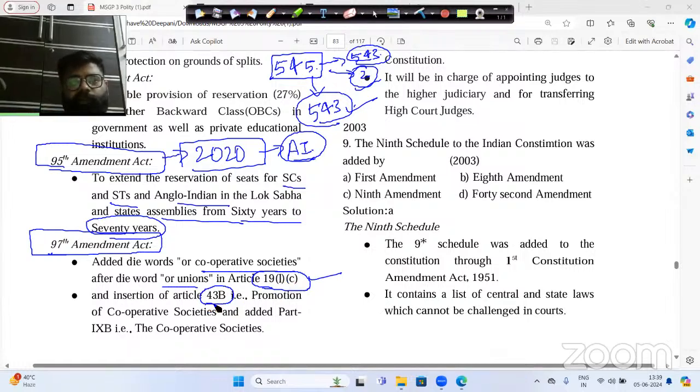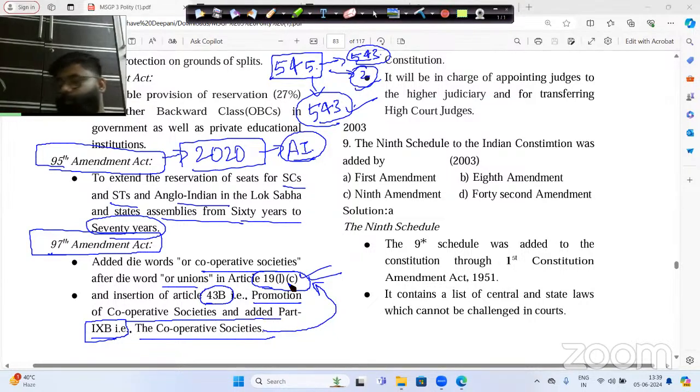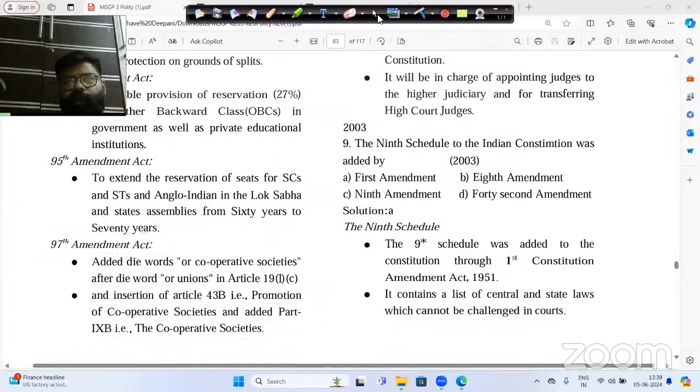Because this Article number 43, Clause B says that the promotion of the cooperative society, and it added part IX-B. Now, this cooperative society was made part of the fundamental rights under the 97th Constitution Amendment. And under which article? Article number 19. If you want to be exact and specific, that is Article number 19, Clause 1 and Subclause C. This is basically the scenario here.